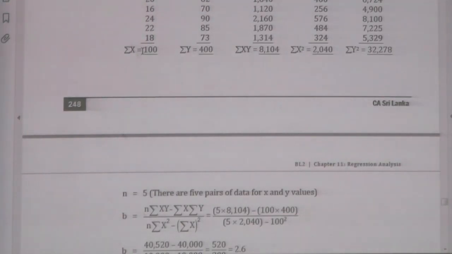However, x bar is the average of x, y bar is the average of y. Once multiplied by n again, you will end up with the total, right?